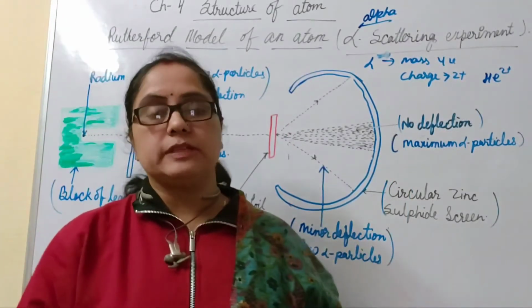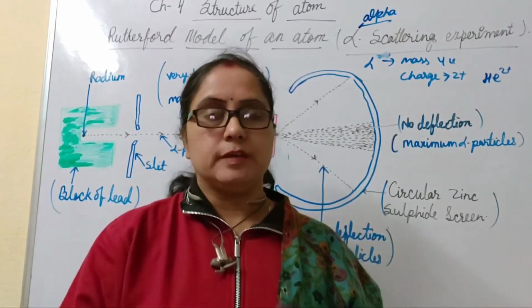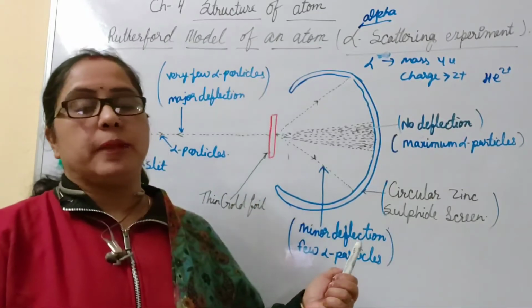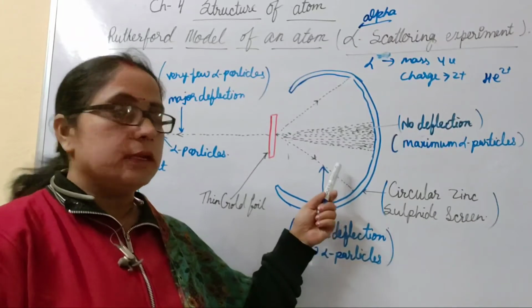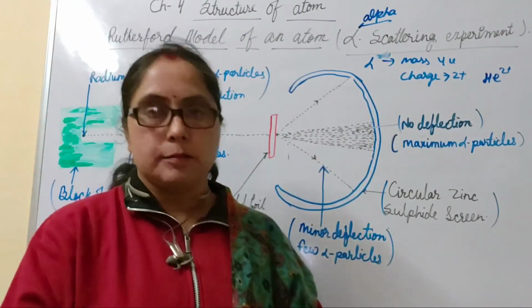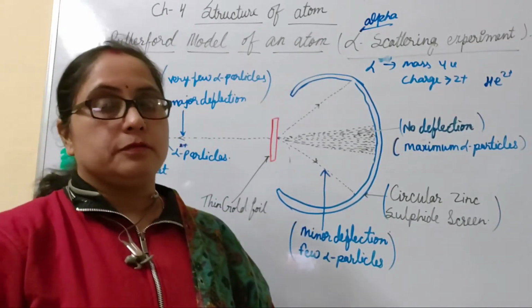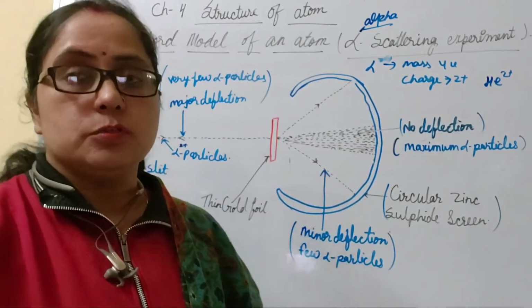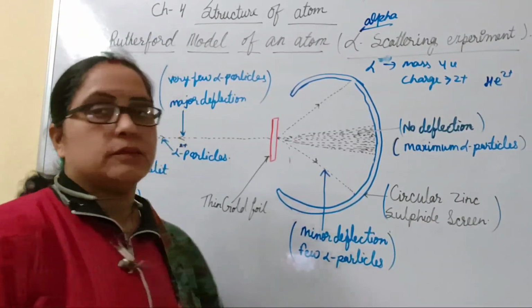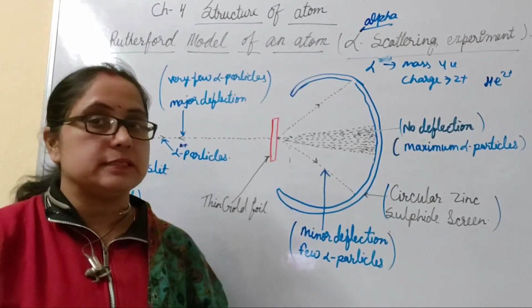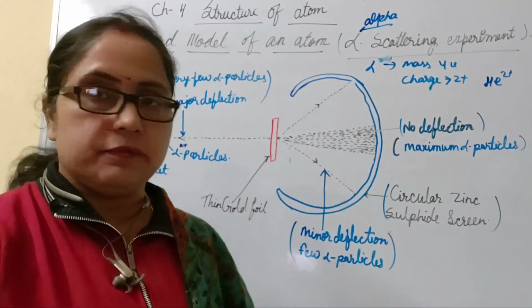Thus, on the basis of those three observations, Rutherford gave three conclusions. First, he said that maximum alpha particles passed straight without any deflection. It means the maximum part of an atom is empty. On the basis of the second observation, he concluded that few alpha rays deflected through a small angle and few through a large angle. It means there were some obstructions present inside an atom in the path of the alpha rays, and hence they are deflected.